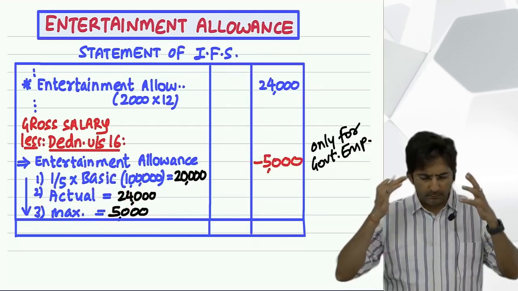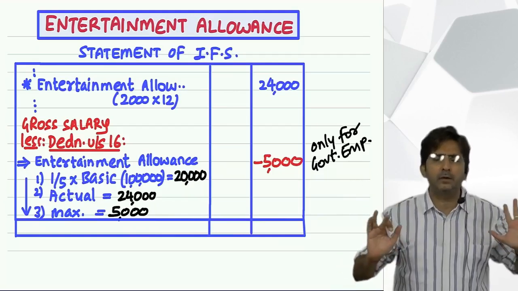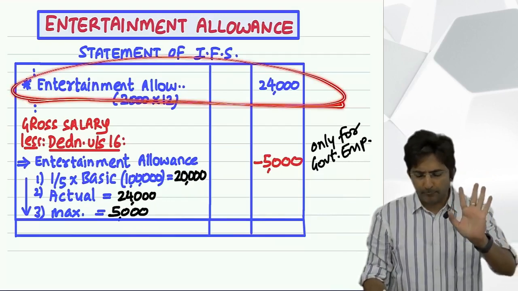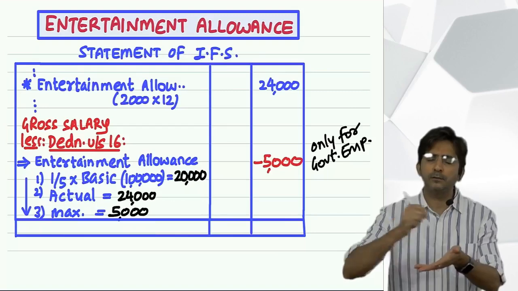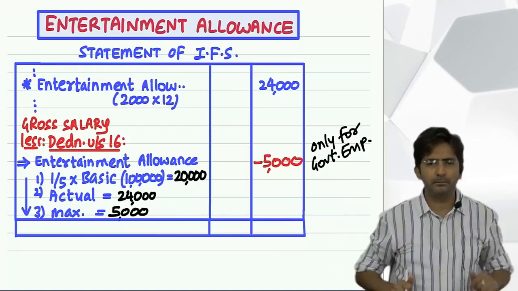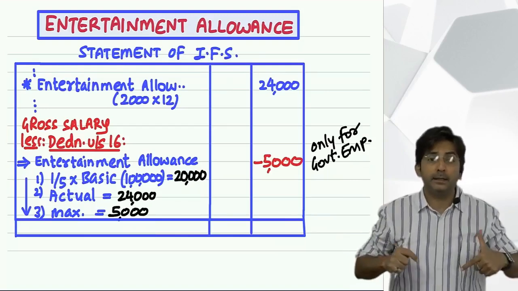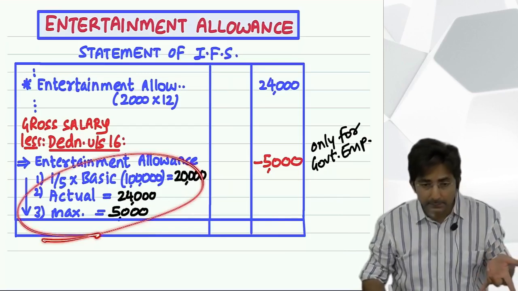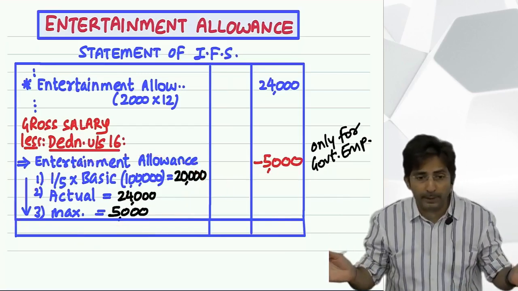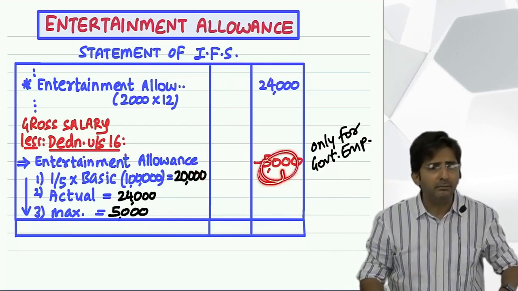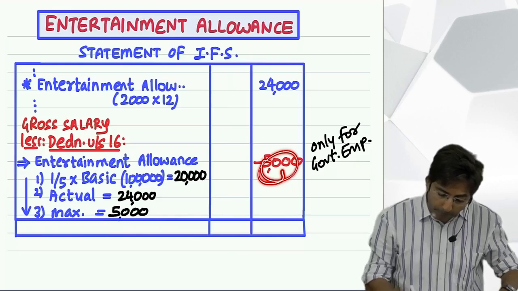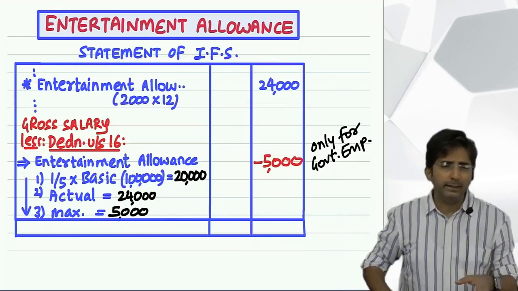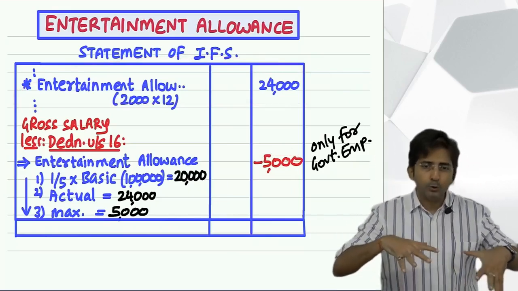So tell me first, listen to this mechanically. What to do with entertainment allowance? First you write it at the top of the statement, in the outer column. Then after writing that, forget it. Write other items from the question. Then total up. After you total up, you have to check, is he a government employee? Yes. Then use the formula. Minus it. And if you see he is not a government employee, no formula, zero. But in any case, at the top you have to write it. Okay. You know, this treatment is so funny. Logically, the rule should have been like TC Udhar.